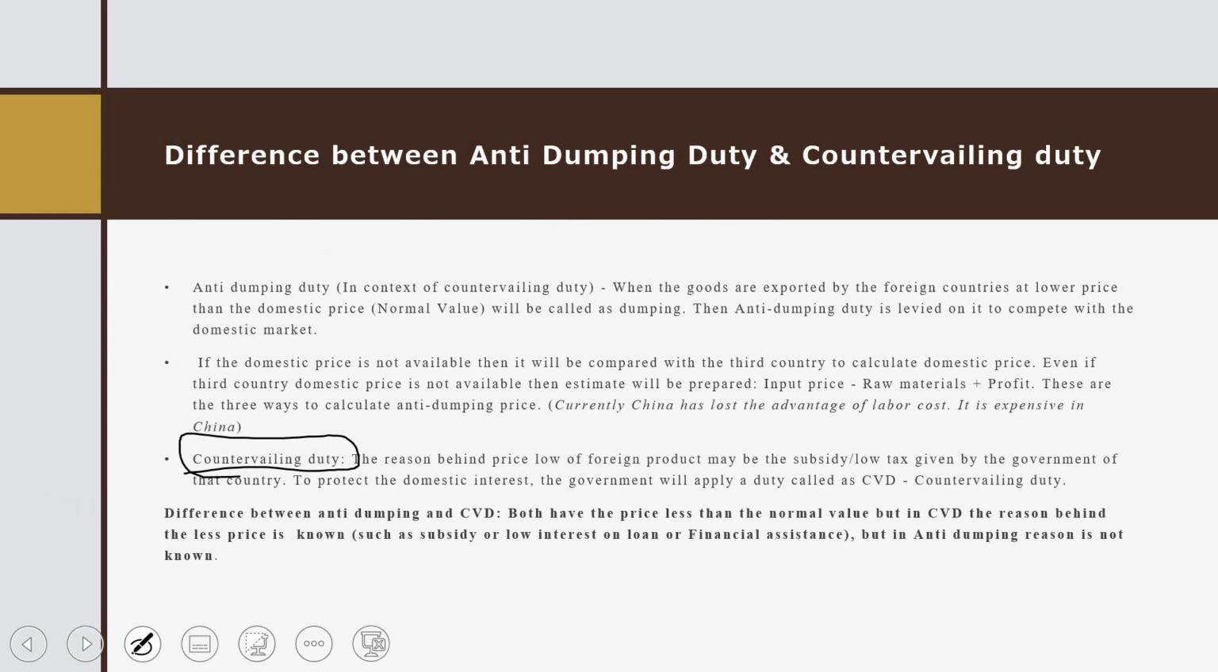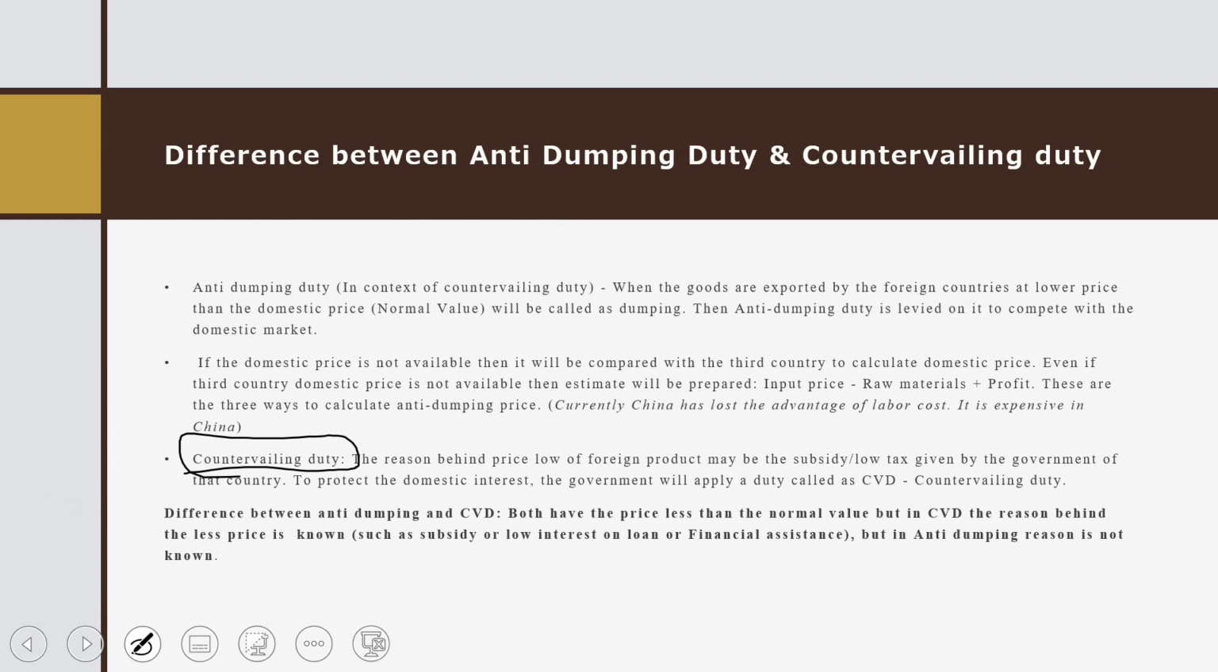Okay, the only difference between anti-dumping duty and countervailing duty is that in countervailing duty we know the reason behind the lesser price of that product compared with the domestic market, but in anti-dumping duty we don't know the reason why that foreign product is less priced compared with our domestic product. Okay, this is the only difference.